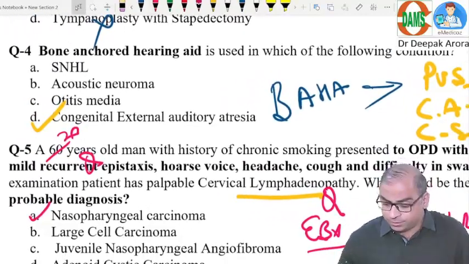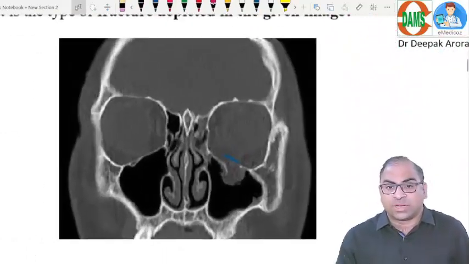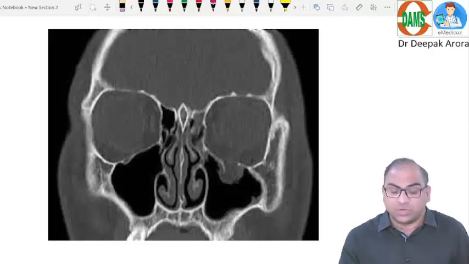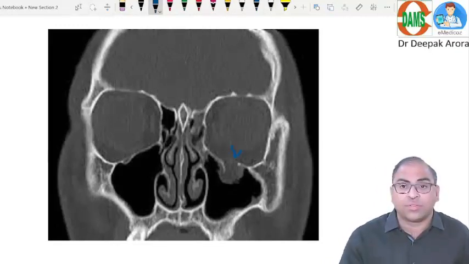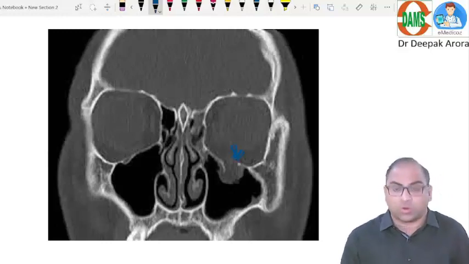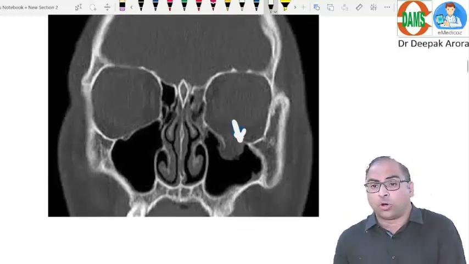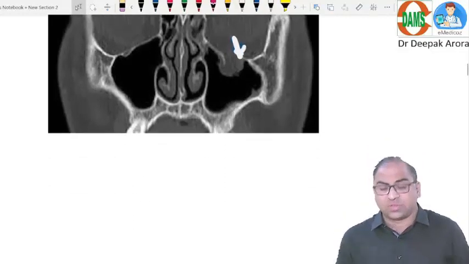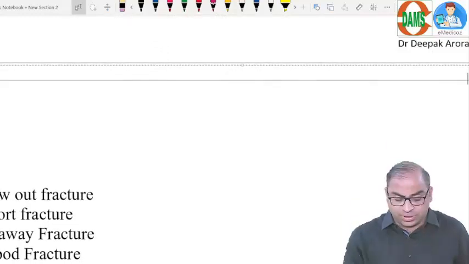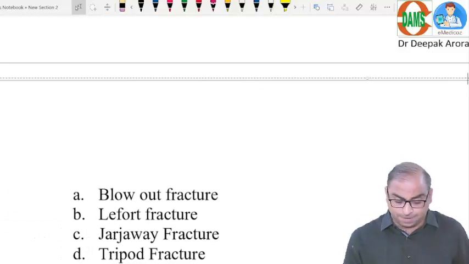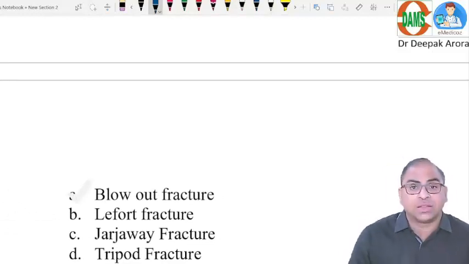Coming on to the next one. Yes, the next MCQ: which type of fracture is shown in the image? So better, what I'm showing you, there is a breach at which level? There is a trauma here, the floor of the orbit, we call it an orbital floor fracture, blowout fracture of the orbit, teardrop sign. Just remember this one. In this patient, we get an image like a tear falling down, teardrop sign. The answer will be option A. Clear? Now let us crack the other options.